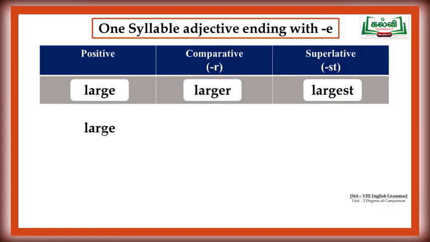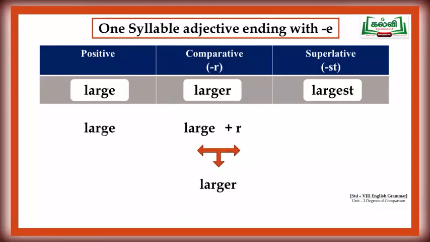Some one syllable adjectives end with the letter E. What should we do? Shall we see? Large is the positive form of an adjective. Here, the word large already ends with the letter E. In this case, we add R alone to convert it into the comparative form.